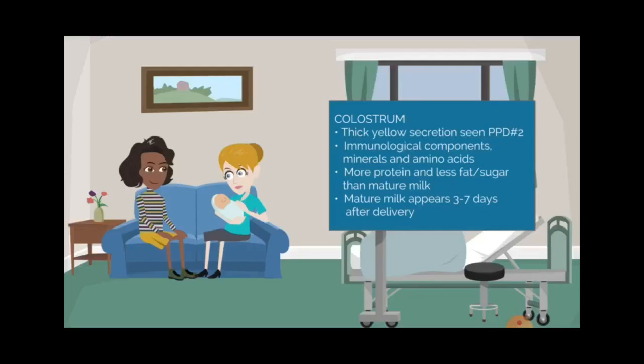Colostrum. Colostrum is a thick yellow secretion seen after delivery. The immunological components, minerals, amino acids are seen there. There will be more protein and less fat and sugar than mature milk. Mature milk appears 3 to 7 days after delivery.